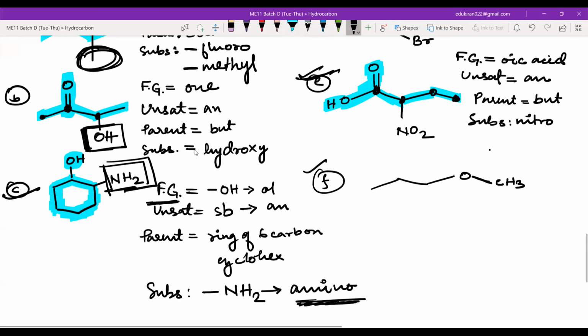Now for the F1, guys, try for the F1. Don't look at the structure. Start with the functional group. Search the functional group here. If you don't get it, don't worry. Do as much as you can. Don't think, oh my god, we have never seen this before. So what? Don't worry. It is just a new phase here, but you know all the components. You know the unsaturation, you know the functional group, you also know the parent. Then after that you will understand the substituent. So please start like that. Even if you don't know the whole name or what the substituent is, please start with the functional group.